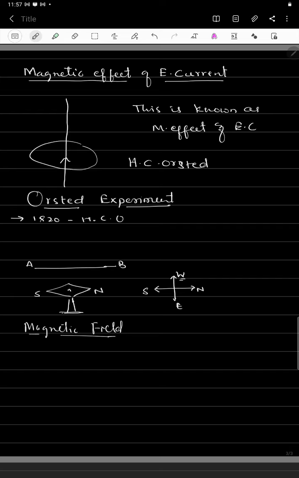In magnetism, we can define the magnetic field as the space surrounding a magnet. Consider this as a magnet here. If we bring a magnetic needle towards this magnet, some force is experienced, and that gives the magnetic field.